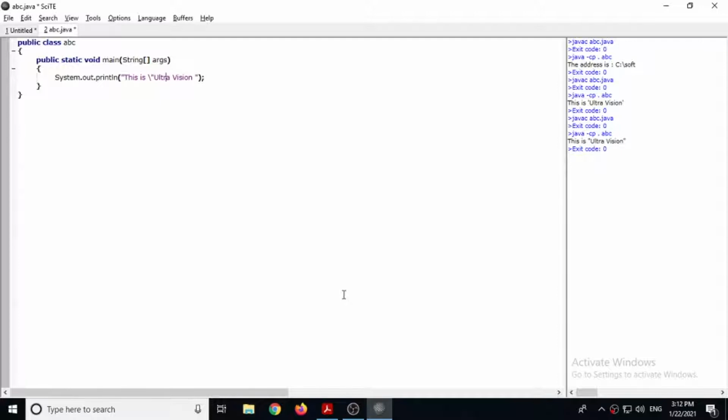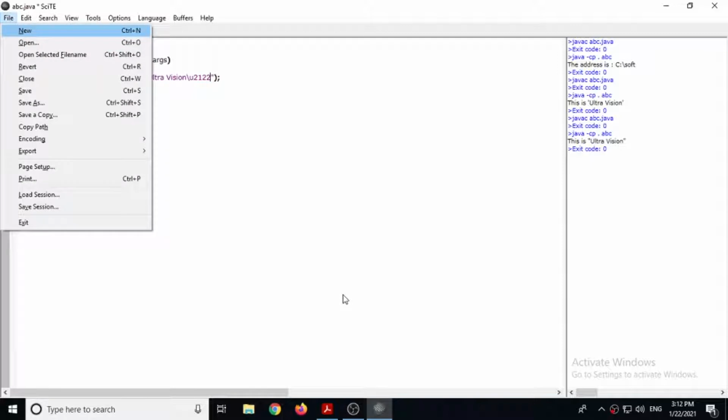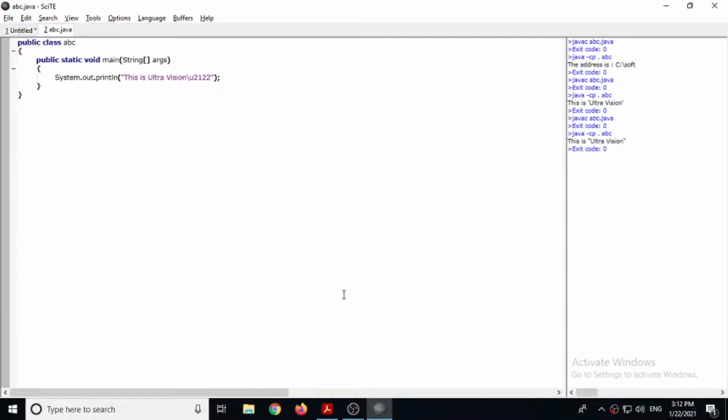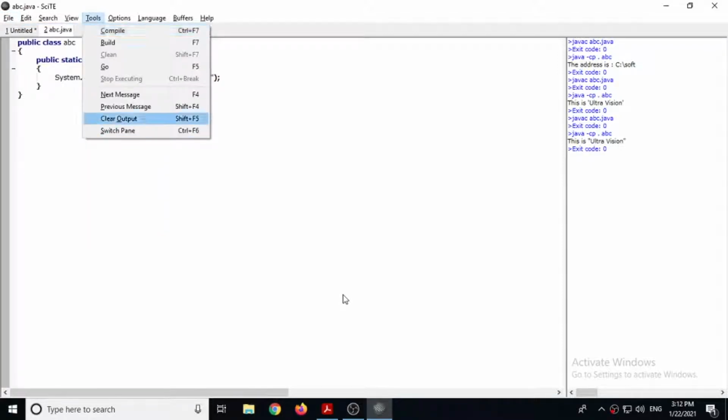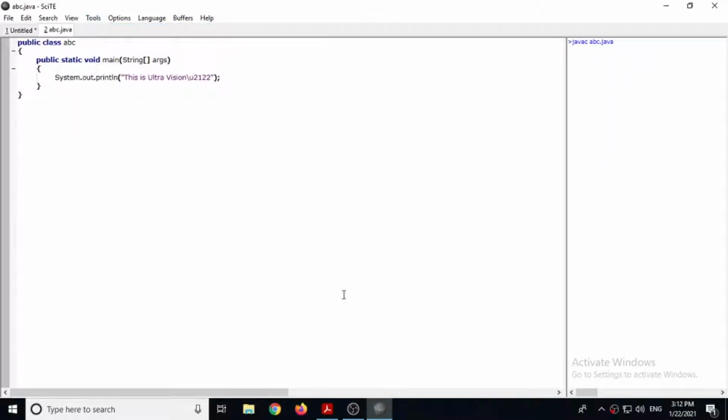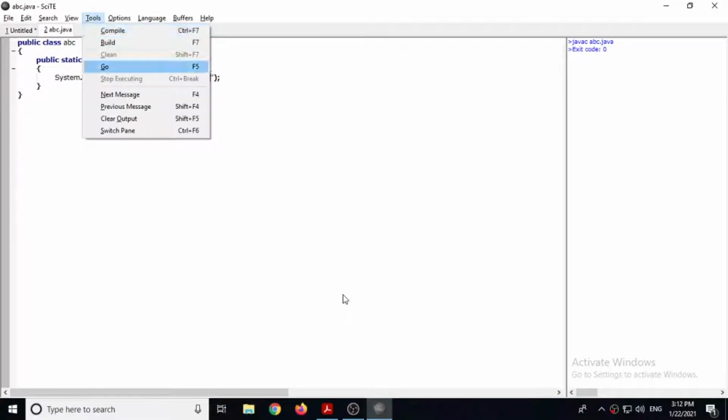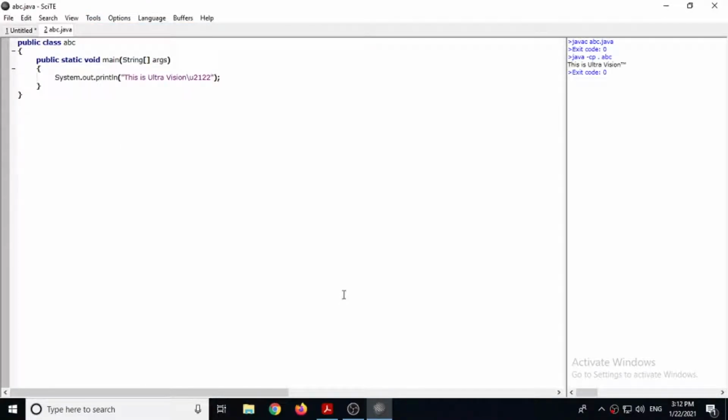Now let's remove all this. This is ultra vision, and now we need to print the trademark symbol. For that you have to give \u2122. So again save it, tools. First of all we will clear the output. So clear output, then compile, then go. Here it has printed the trademark symbol TM, you can see.